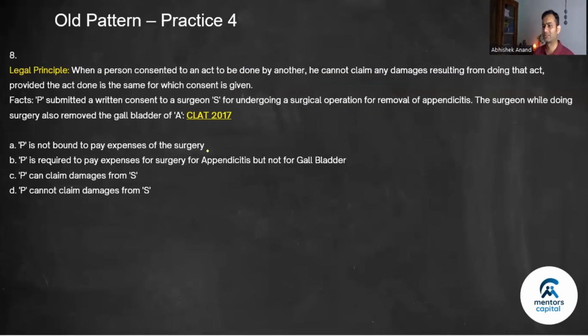Look at 8th. When a person consented to act to be done by another, he cannot claim any damages resulting from doing that act, provided the act is done in the same for which the consent is given. So if I ask you to do something and you are doing that, what I asked you to do, and in the process some damage happened, right? Yes, in the process some damage happened, then you cannot claim damage if that act was done which I asked you to do.